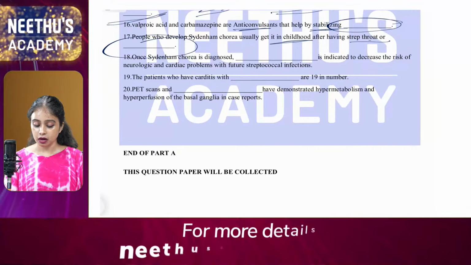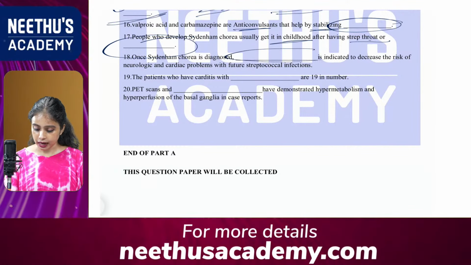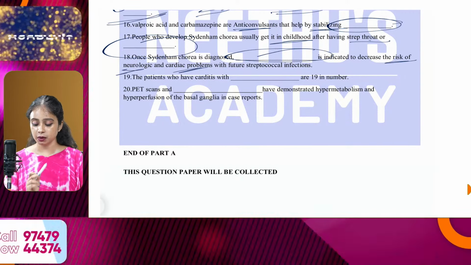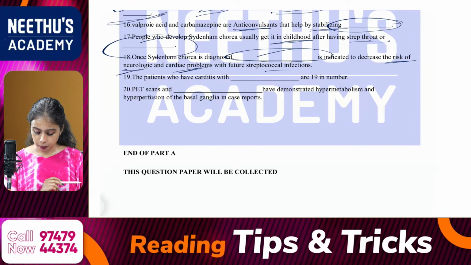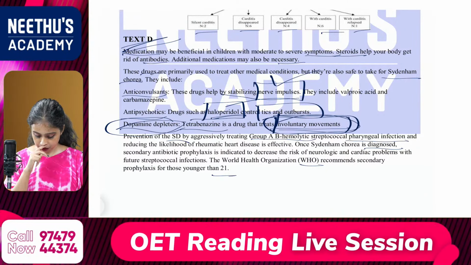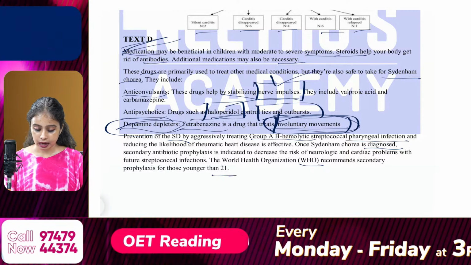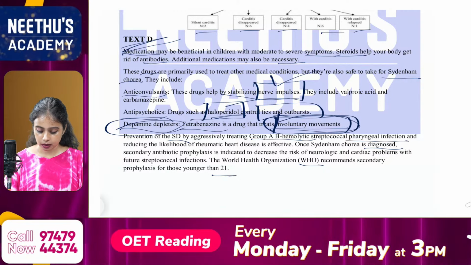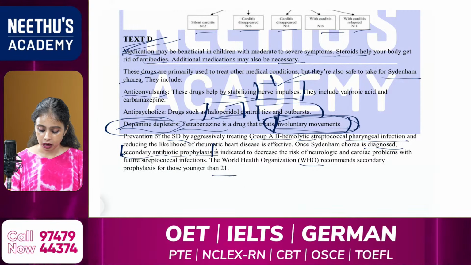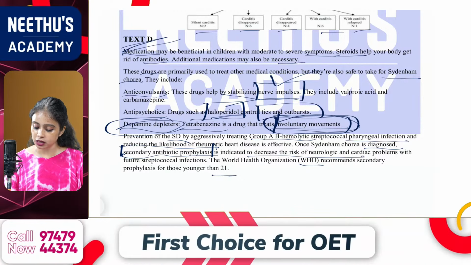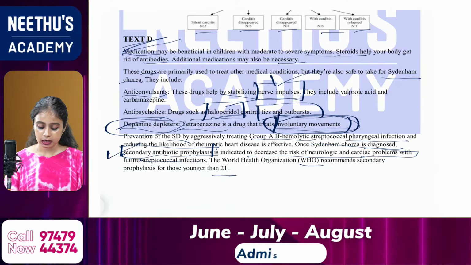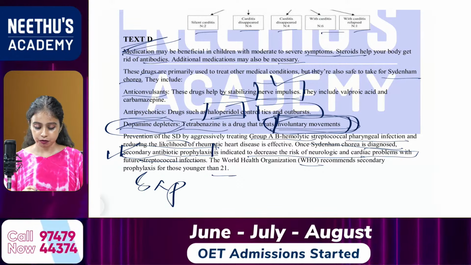Then the 18th one: once Sydenham chorea is diagnosed, dash is indicated to decrease the risk of neurologic and cardiac problems with future streptococcal infections. So what do we have to do? That is all about the management they are asking. The answer is secondary antibiotic prophylaxis. Where is it mentioned? Secondary antibiotic prophylaxis should be used to decrease the risk of neurologic and cardiac problems with future streptococcal infection. So the answer should be secondary antibiotic prophylaxis.